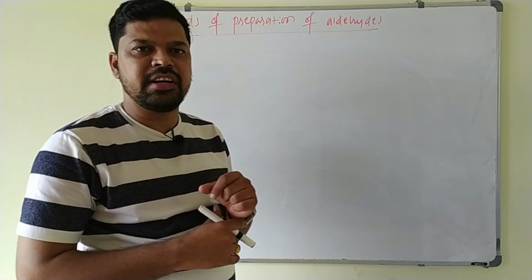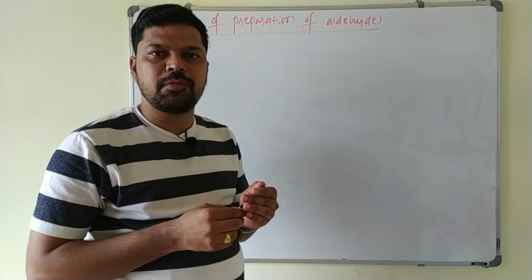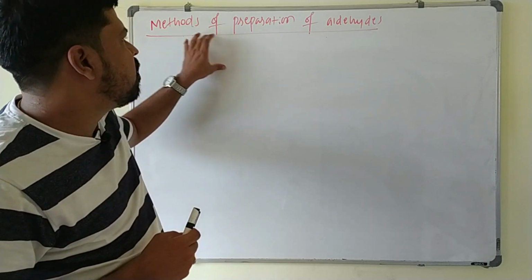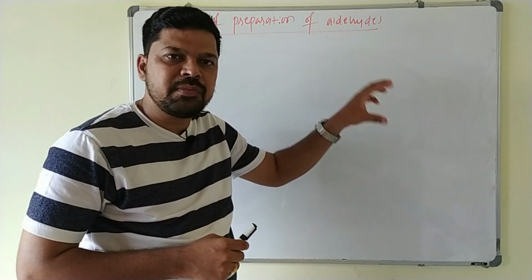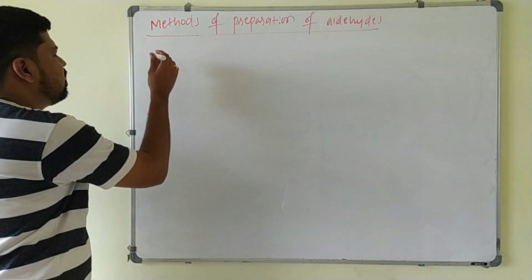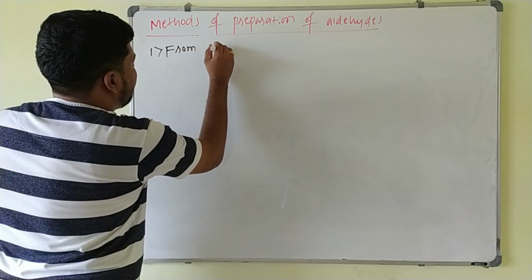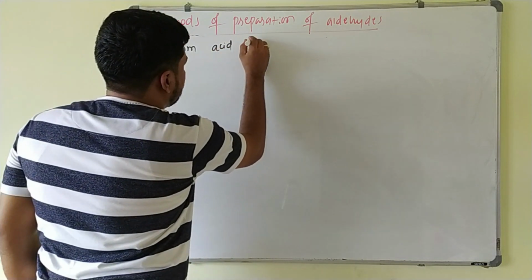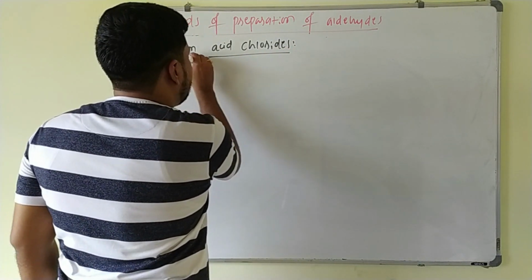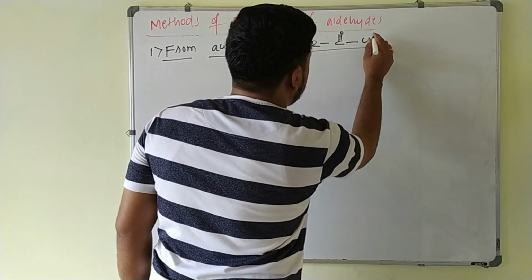Hello students, already we have started aldehydes, ketones and carboxylic acids, that is organic topic, and in the last session we have discussed up to methods of preparation of aldehydes and ketones. In this session we will discuss methods of preparation of aldehyde. Means there are some methods which are applicable only for the preparation of aldehydes. That is first one is from acid chlorides. What are acid chlorides here? They are nothing but RCOCl. RCOCl is the acid chloride.